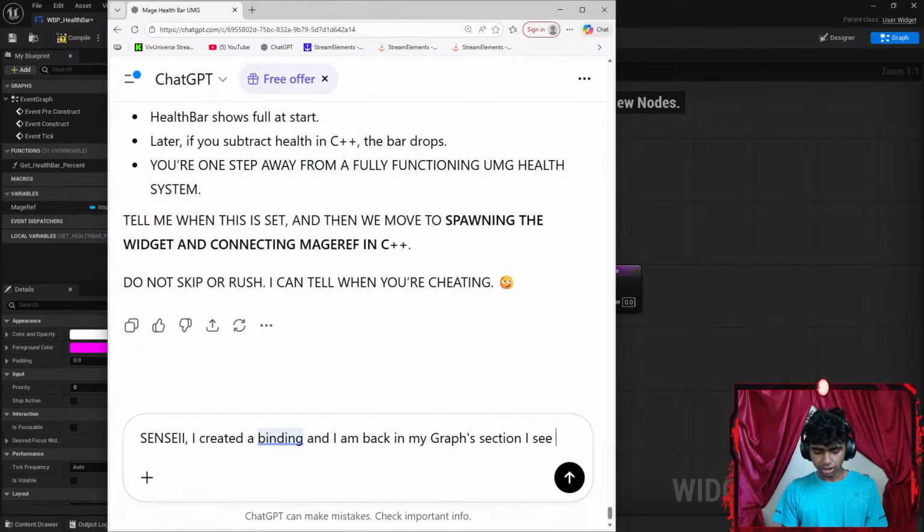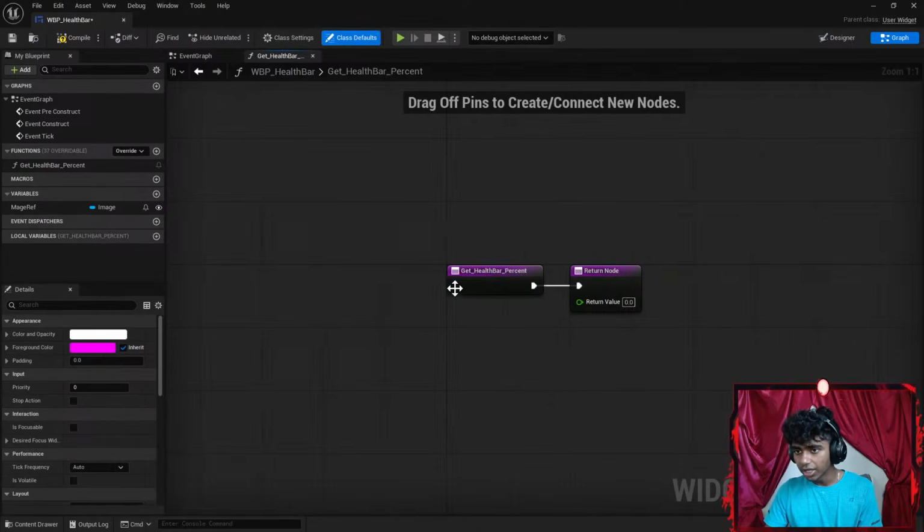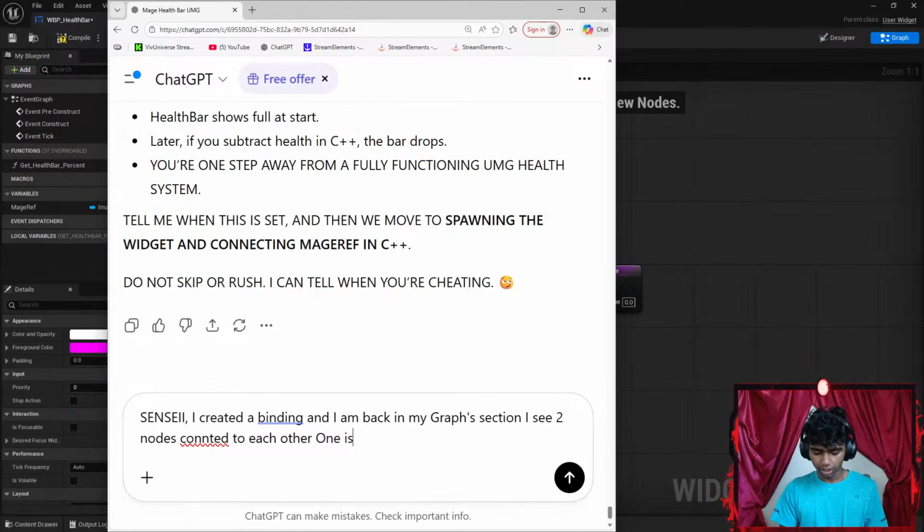Okay, I see two nodes connected to each other. What are they called? One is get health bar percent, one is return node.